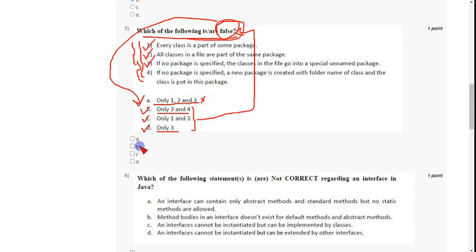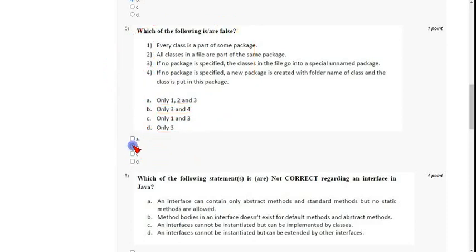So mark options B, C, D. The correct statements are 1, 2, 3 and the false statement is 4, and the false options are B, C, D. So mark options B, C and D as correct answers for the fifth question.